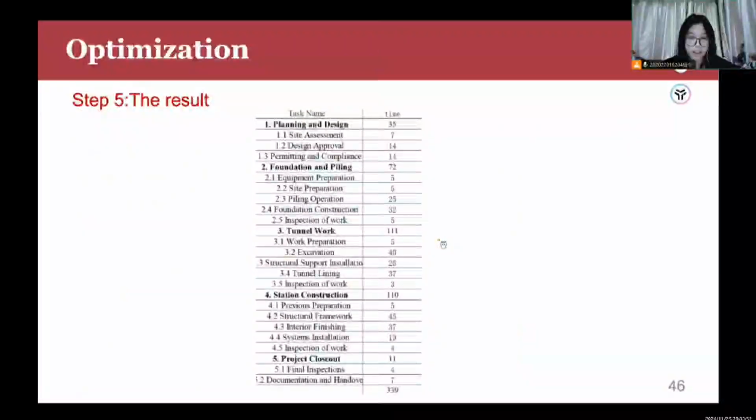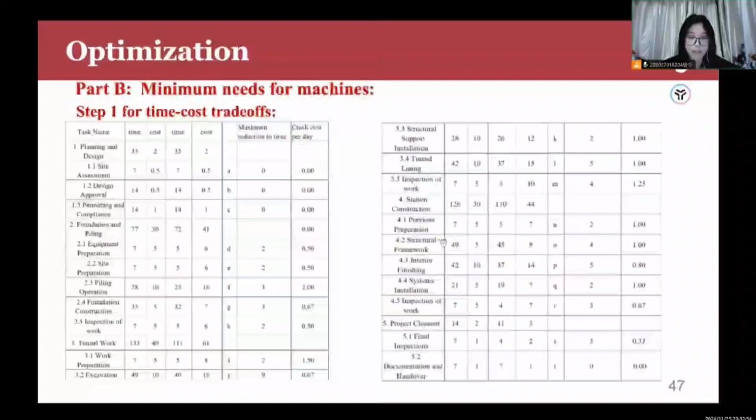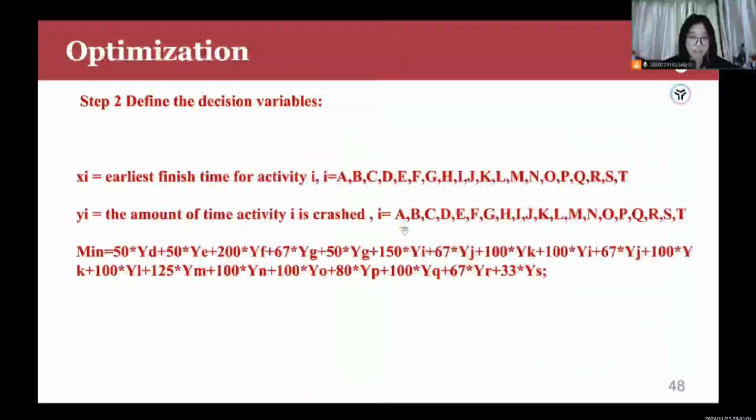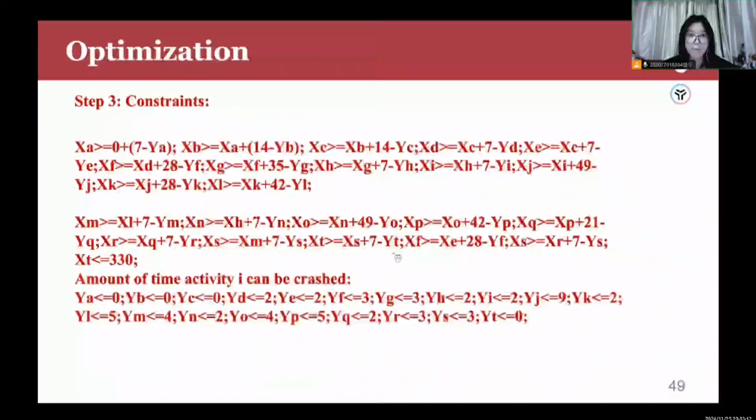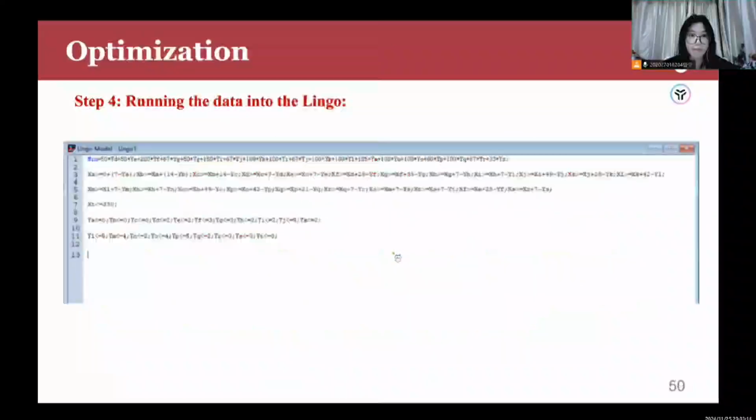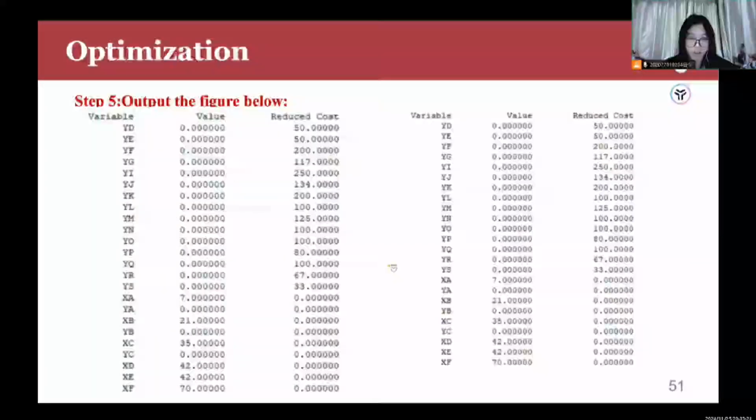After doing this step, the other is the minimum need for mechanics. We still choose the Lingo model as our calculator. Define the decision variables Xi and Yi. Input the data to get the output. The result shows that we have chosen the minimum solution for our project mechanics, so we don't need to decrease the needs. That's all. Thanks.